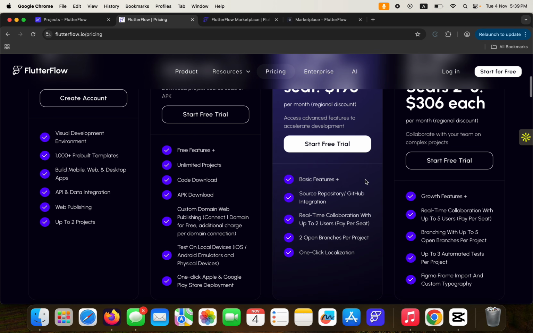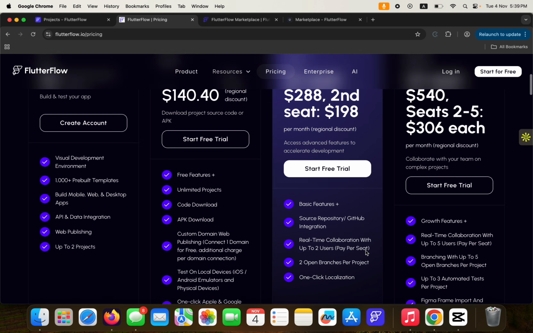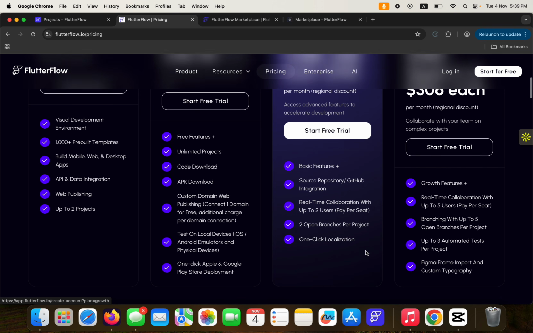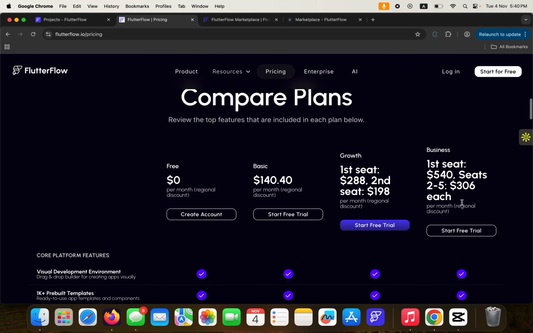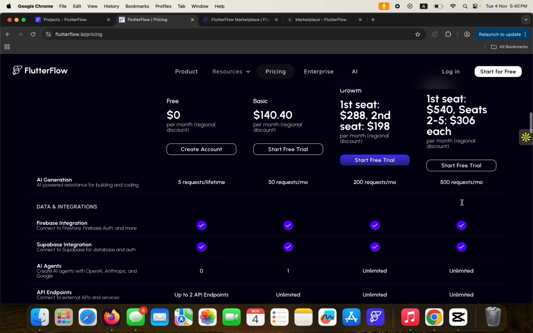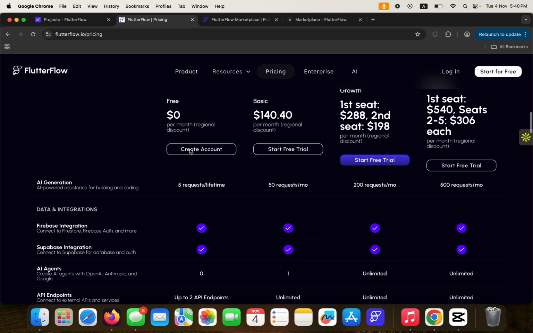Then you can check out this particular one. This one allows for collaboration. So if you want to actively build an application alongside your team, then you have to go for the growth plan. So that's basically what this one has to do. And then here you have access to up to 2 users, pay per seat. Then if you want to have up to 5 users, then this is the plan you go for. So this is it. You can scroll down to see more detailed use cases for each of the plans.